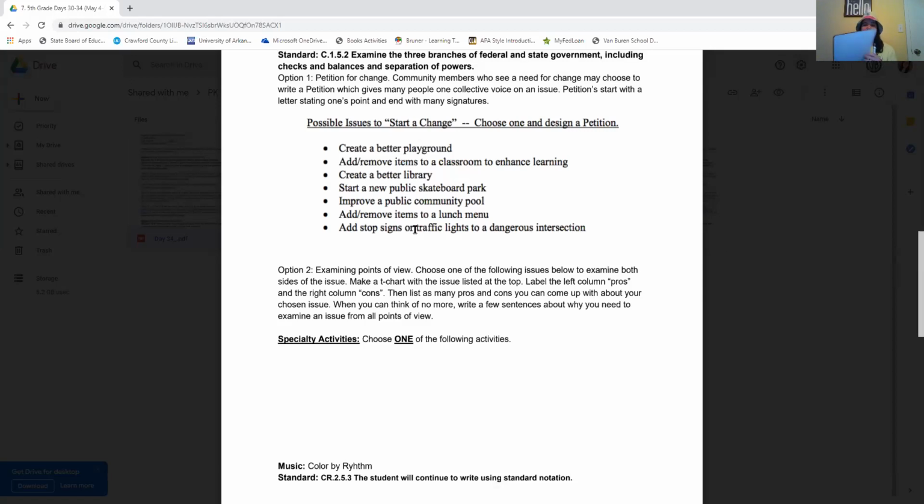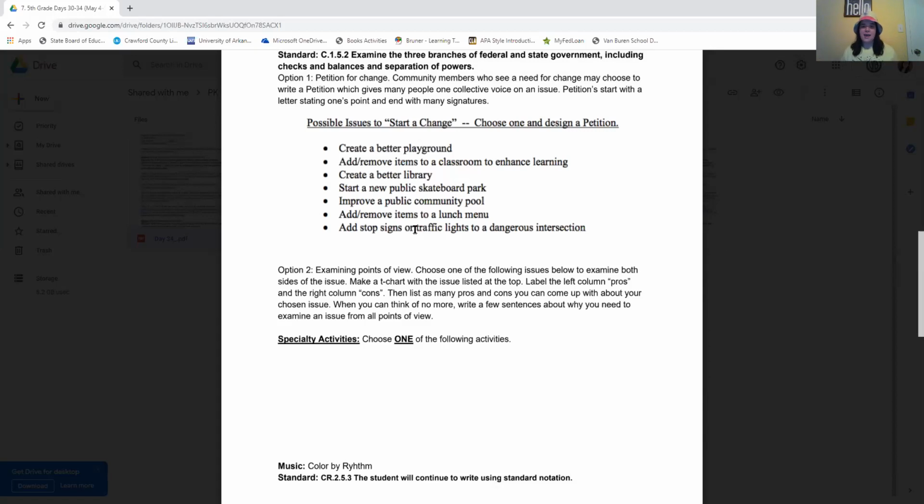So just think of an issue and then brainstorm the pros. What are the good things about it? What are the cons? What are the bad things about it or the negative things about it? And then after you've brainstormed your issues and wrote your pros and cons on a T-chart, just write a few sentences about why it is important to examine an issue from all points of view. So why is it important to look at the pros and cons of something?